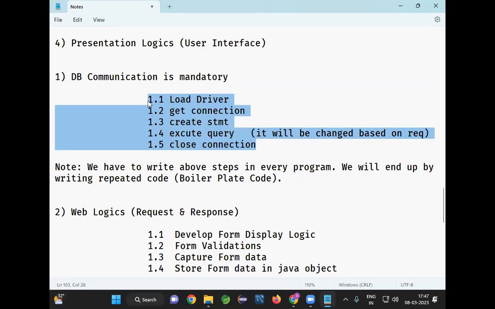If you go for JDBC, you should write all the 5 lines of code to communicate with the database. If you go for Spring, it will give you 4 lines of code. You write 1 line of code. Those 4 lines plus your 1 line, 5 lines of code will execute. Then your record will be inserted in the database. So what is Spring doing here? It is reducing burden for the developers.